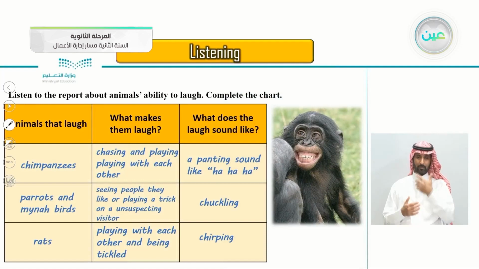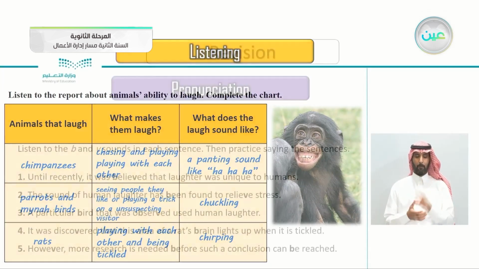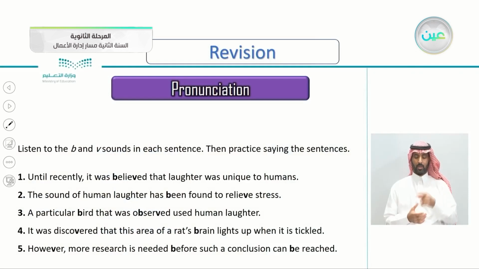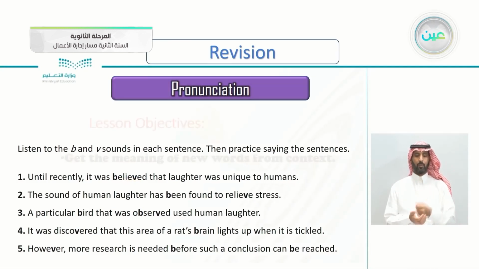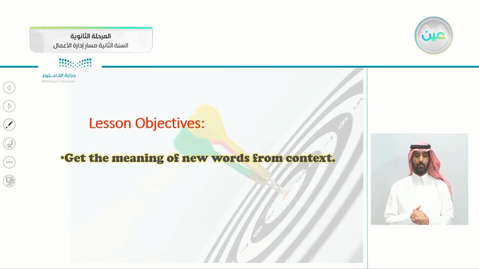And we filled this chart. We found out that the chimpanzees, yes, they do laugh, parrots and mynah birds, and also rats. And also we took the pronunciation with the B and V sounds, the letter B and the letter V, the B and the V sound. So these are today's objectives, or this is today's objective.